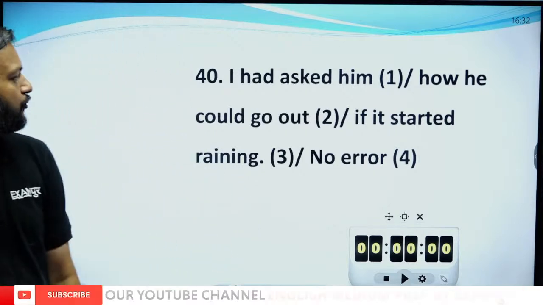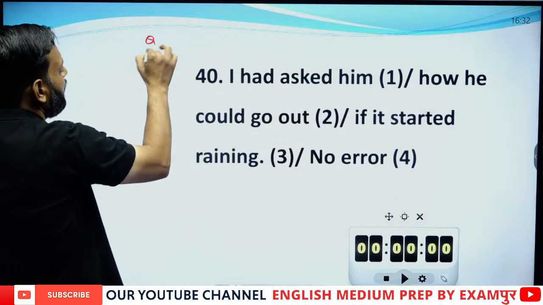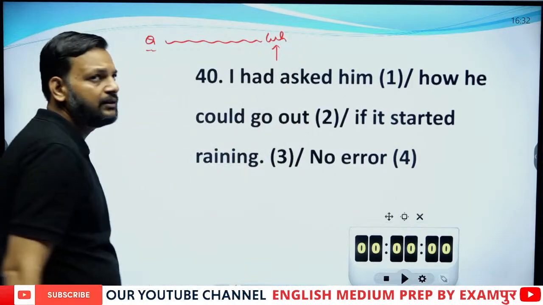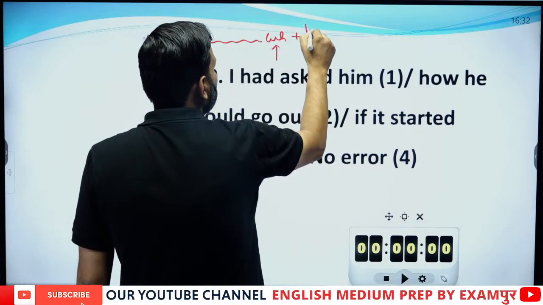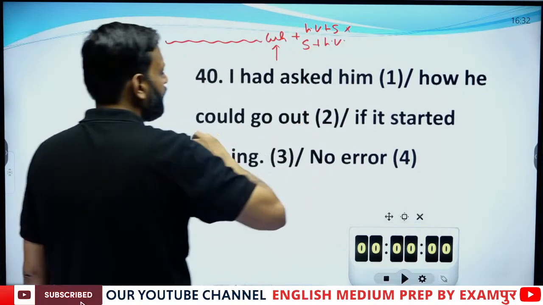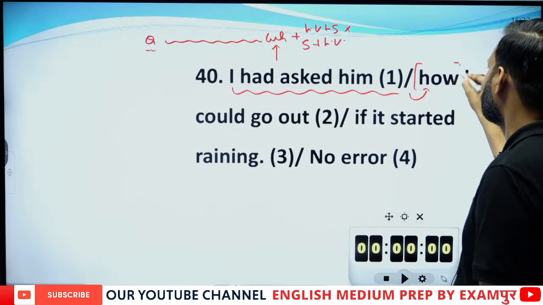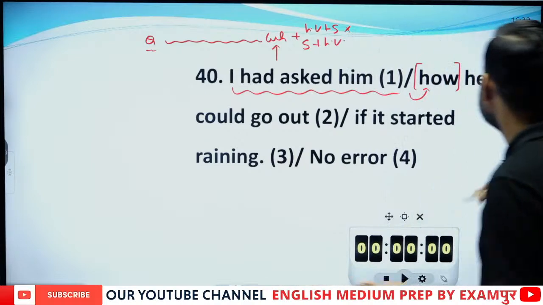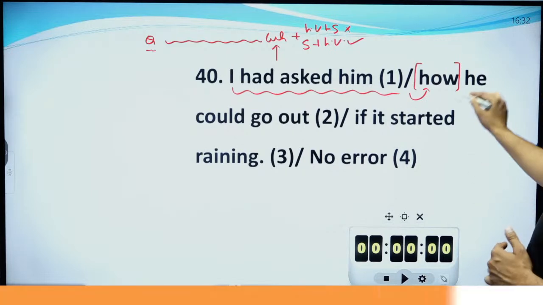I had asked him how he could go out. If we have a WH word in the middle of a sentence, it cannot be followed by helping verb plus subject. It should be followed by subject plus helping verb. Here we have I had asked him how. The word how is in the middle of a sentence, so it should be followed by subject plus helping verb. Here we have he could go out.